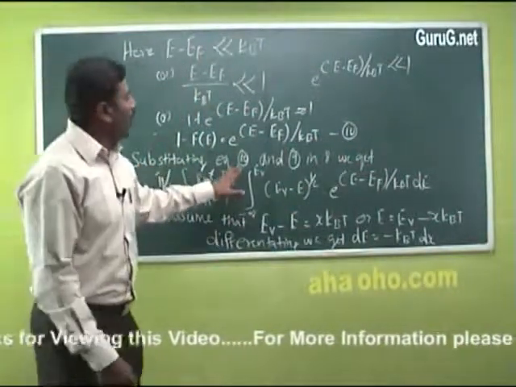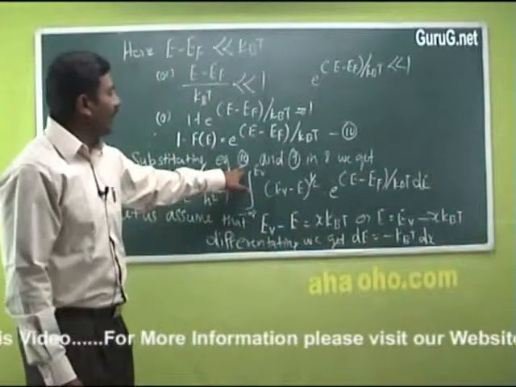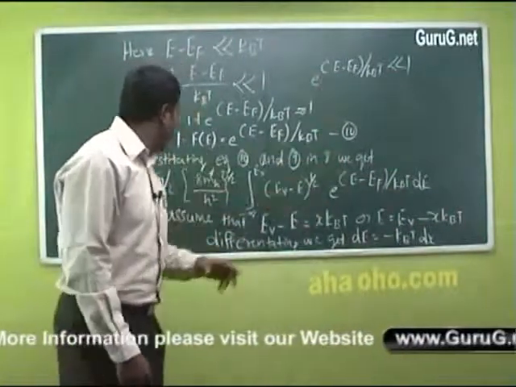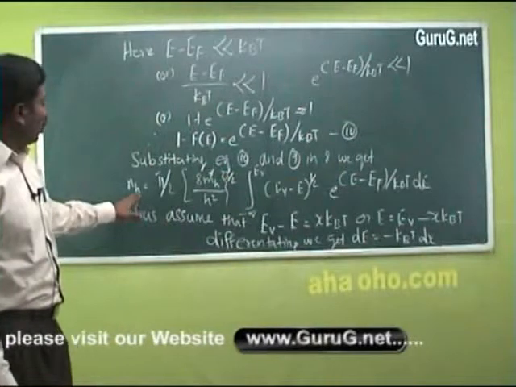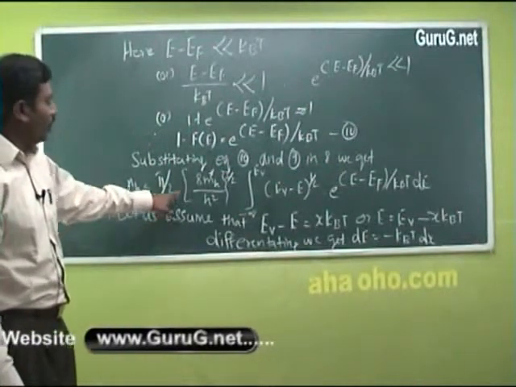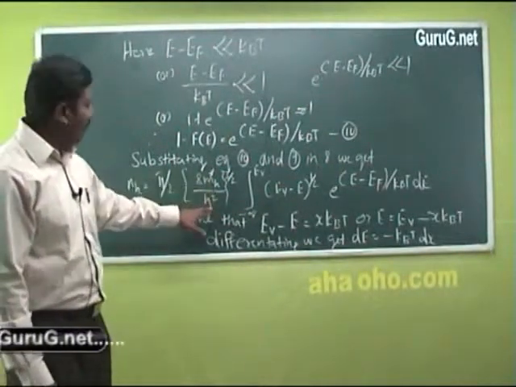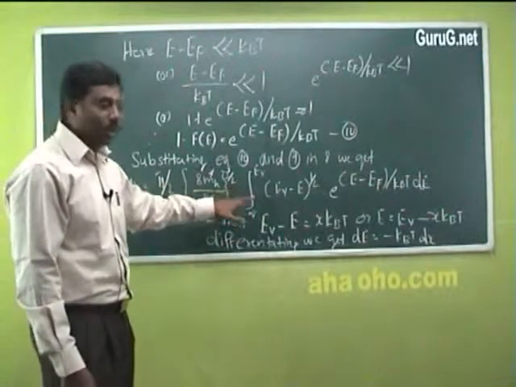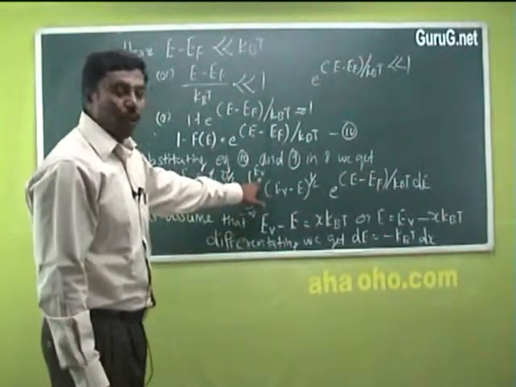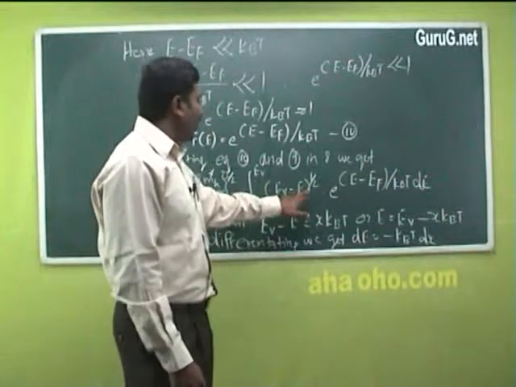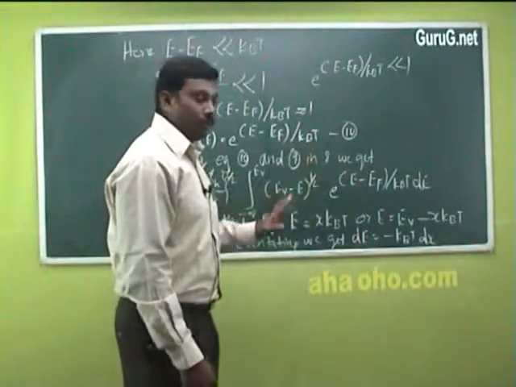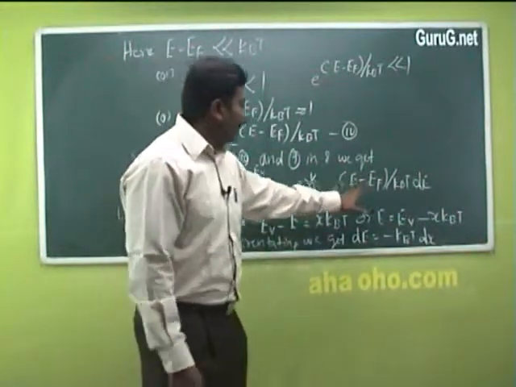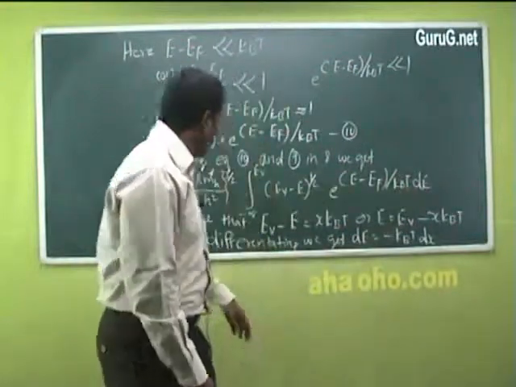So substituting the values of equations 9 and 10 in equation 8, we get the density of holes n of h equal to pi by 2 into (8 m star h divided by h square) whole power 3 by 2, integral from minus infinity to EV of (EV minus E) whole power 1 by 2 into e power (E minus EF) divided by kBT into dE.